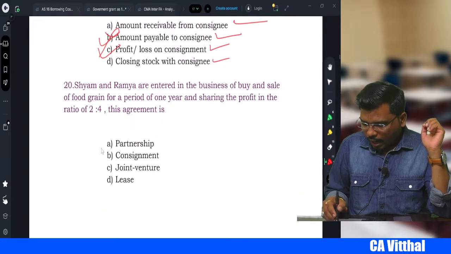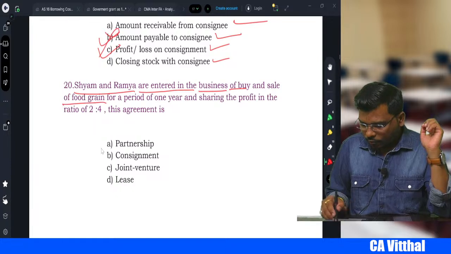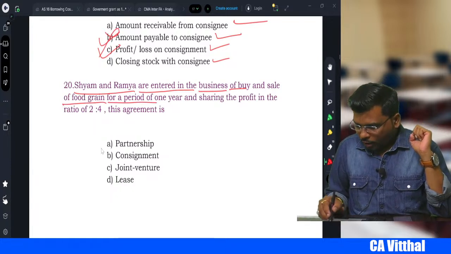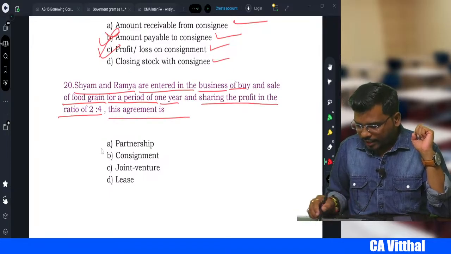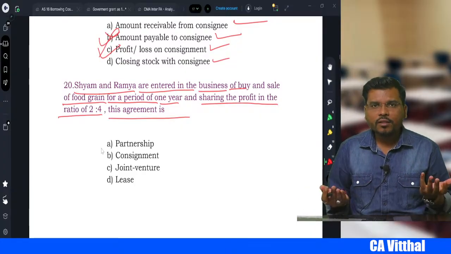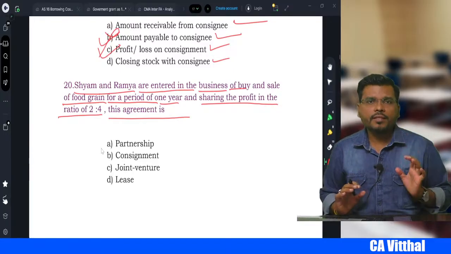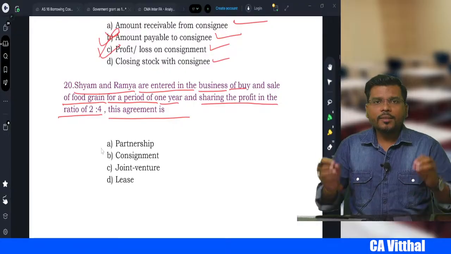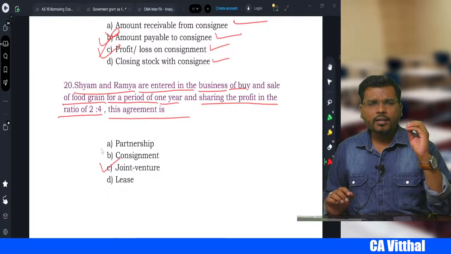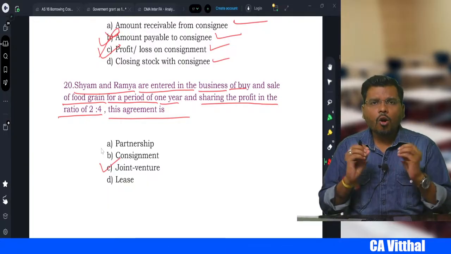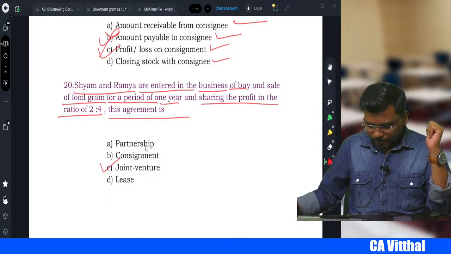Sham and Ramya are entering into a business of buying and selling food grain for a period of 1 year and sharing the profit in the ratio of 2:4. This agreement is what? Is it a partnership? No. If you are coming together for a shorter period to do the business, we won't call that a partnership, we call that a joint venture, right? Because the main objective of a joint venture is what, sir? Shorter duration, right?